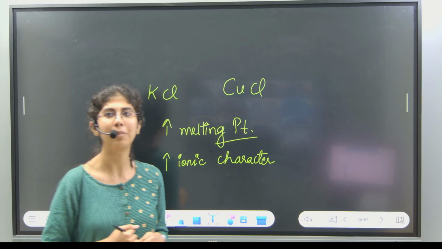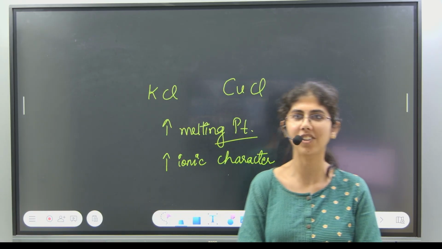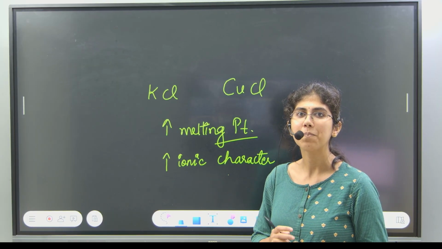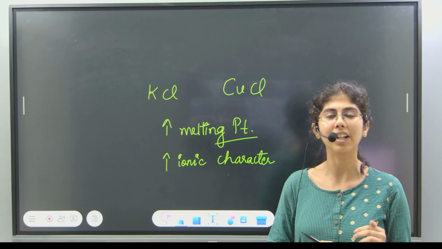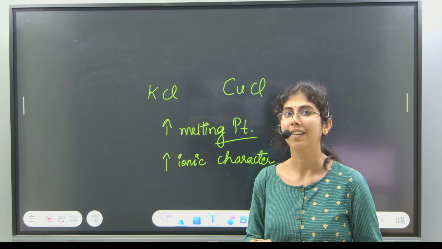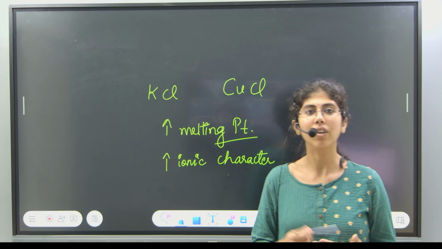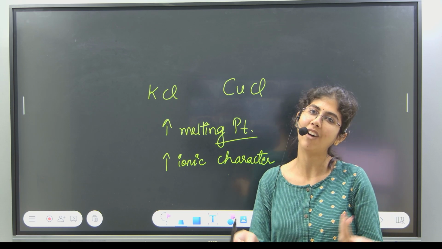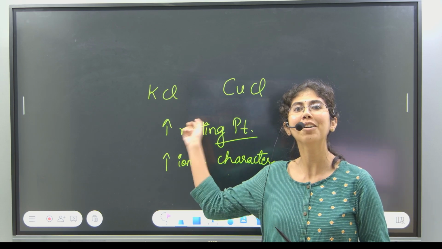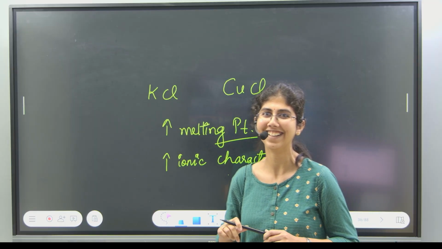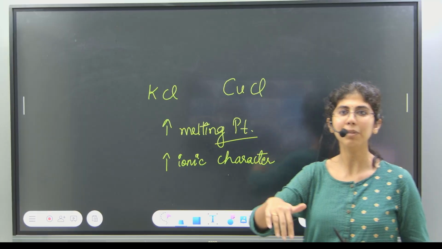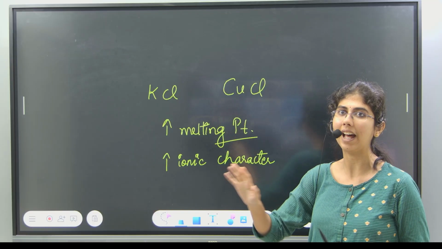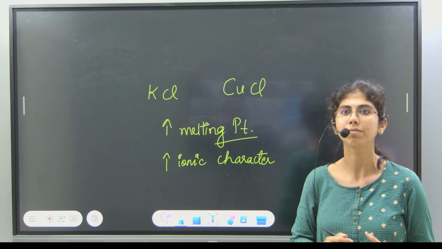Try. What are you applying? As I said, this is based on Fajan's rule only. That's why I asked you the ionic character part also. How can you say that potassium chloride will have a high melting point? By Fajan's rule. How are you applying Fajan's rule? Tell me, which among these two will have high ionic character? What do you think?